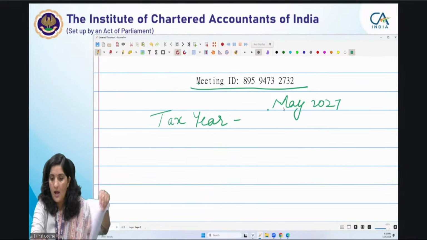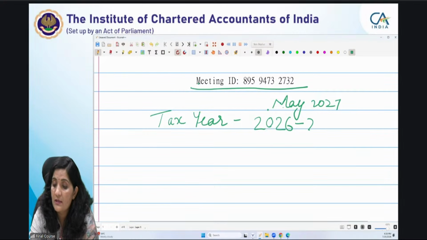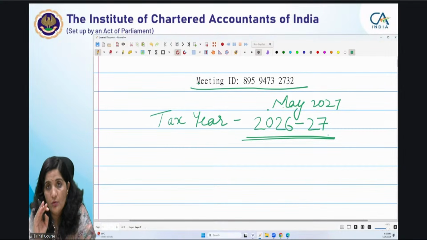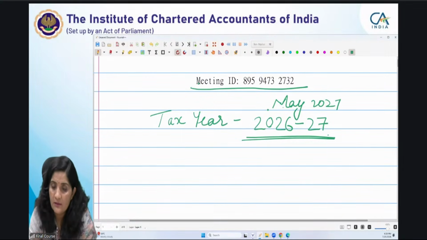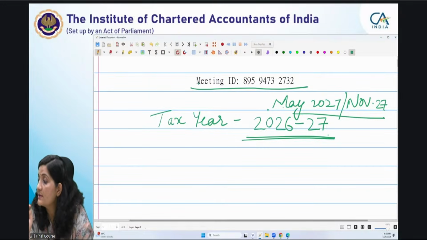Yes, don't be confused. This is the tax year 26-27. This is very important. Now you know the concept of assessment year is no longer there. The concept of previous year is being replaced with the term tax year, meaning the year in which the income is earned. So this is the tax year 26-27, and for the May exam and November 27 exam, the tax year is 26-27.